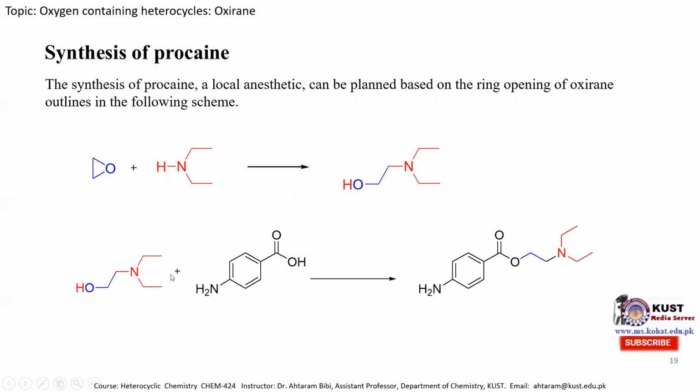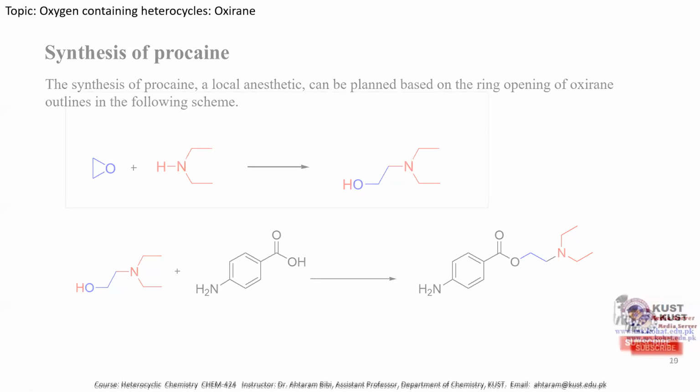In the second step, when this amino alcohol is treated with para-aminobenzoic acid, we obtain the procaine molecule. So from the ring opening reaction of oxirane, we can obtain the biologically active molecule procaine, which is a local anesthetic molecule.